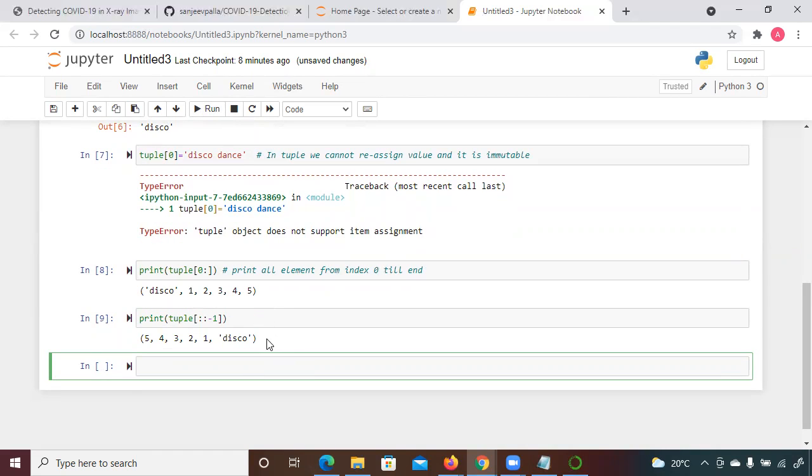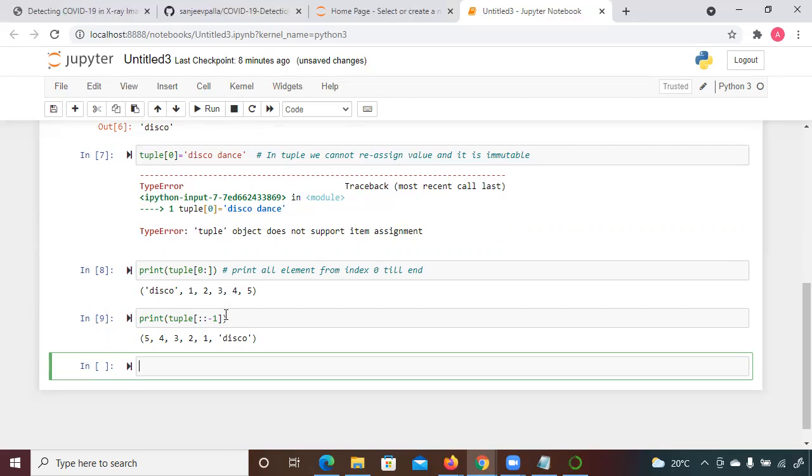So you can see it's printing in the reverse direction. What does it mean? All the rows, all the columns from the end, -1. Whenever you see only a single colon, it means all the rows, like here, all the rows from starting index 0 till the end. And when you see it like this, it means all the rows, without taking care of the intervals between them, in the reverse direction. That's why it's printing 5 4 3 2 1, right?